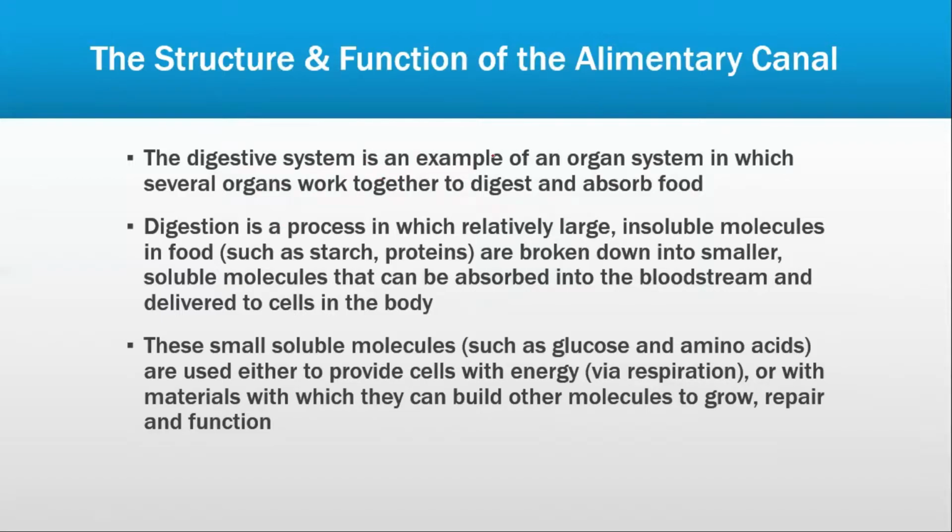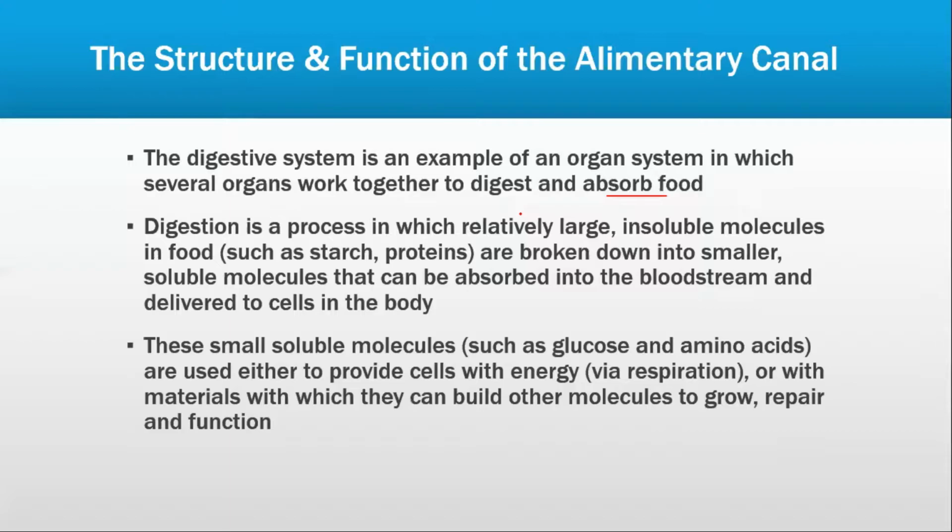The digestive system is an example of an organ system in which several organs work together to digest and absorb food. Those organs may also contain, I'll show you a diagram in the next slide. They include your mouth, liver, pancreas, kidneys, stomach, intestines, small and large, ileum, then you have the gallbladder, you have the heart. They all play a role together in digestion.